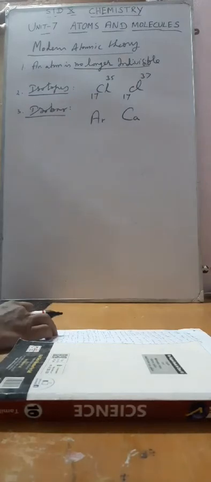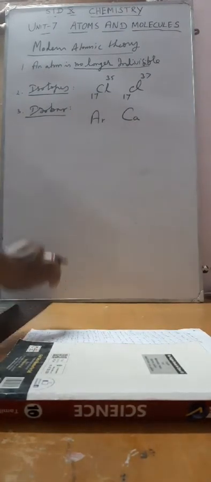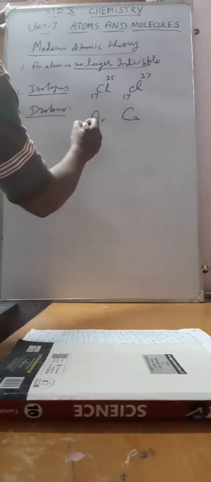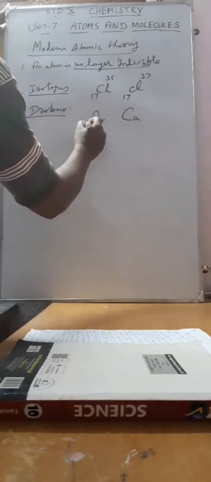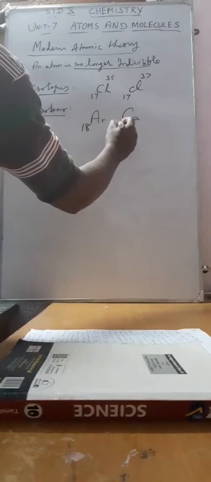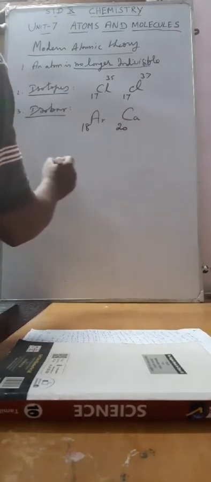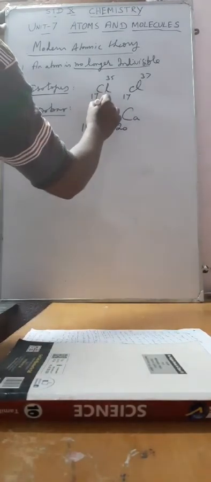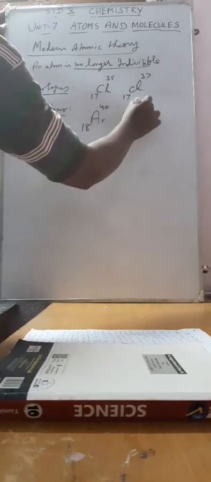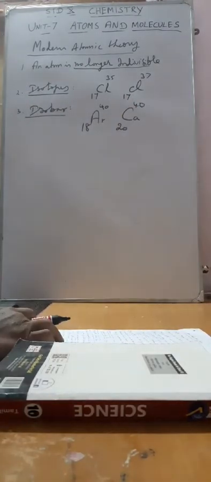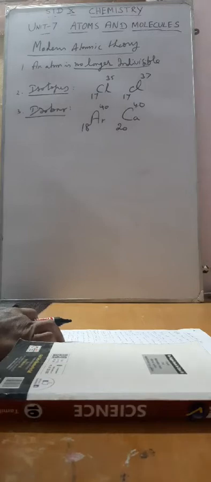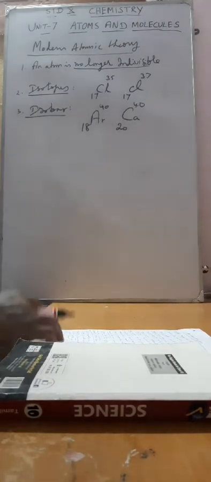These are two different elements having different atomic numbers. The atomic number of argon is 18, the atomic number of calcium is 20, and their mass numbers are the same, 40. So atoms of different elements having the same mass number and different atomic number are termed as isobars.